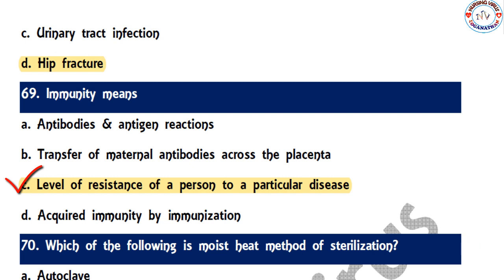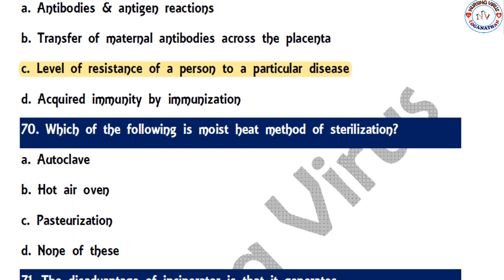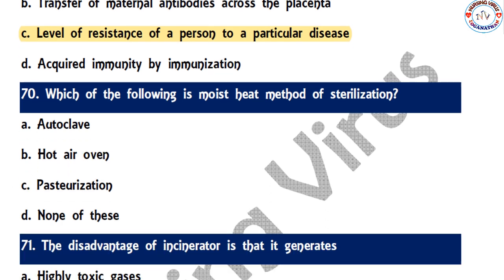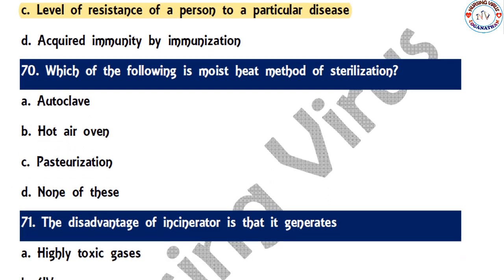So the next one, again from sterilization. Which of the following is the moist heat method of sterilization? The options are autoclaving, hot air oven, pasteurization, and none of the above. So the correct option is autoclaving. This is the moist heat method example.